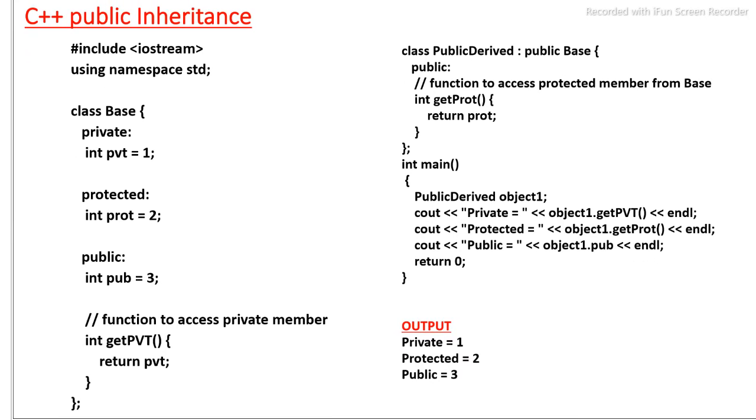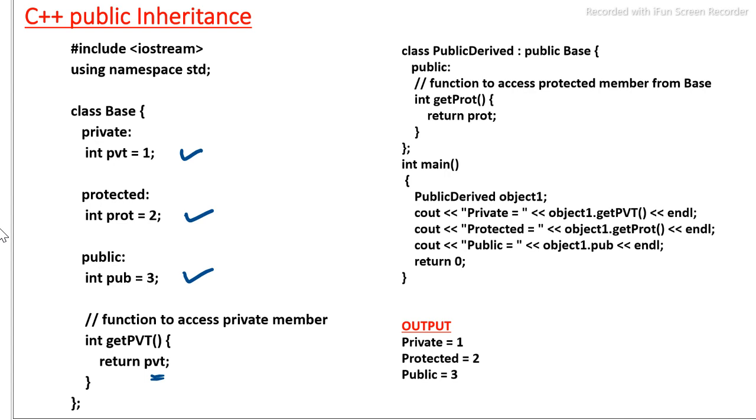So in the public inheritance, this is the small example we have taken, and in the base class, three data members: pvt equal to 1, prot equal to 2, pub equal to 3 we have taken, private, protected and public respectively. One public member function get pvt we have taken, and get pvt is returning the private value here, and the class is closed now.